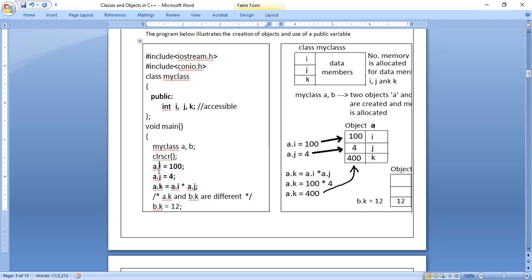Sir, please say the declaration of object once more, sir. Okay, fine.